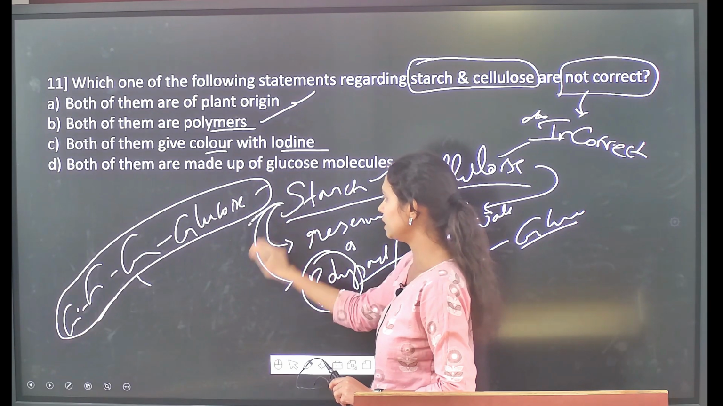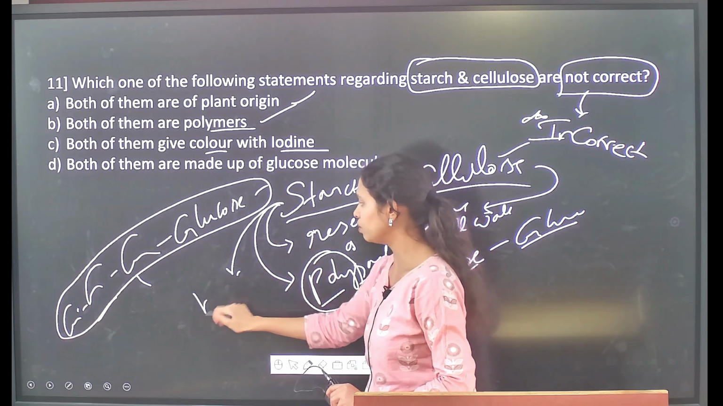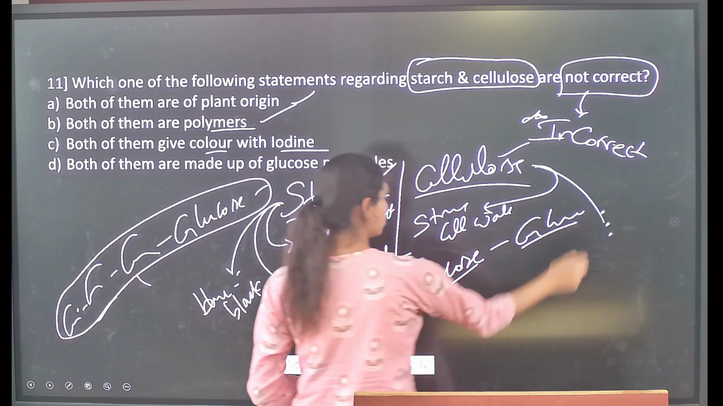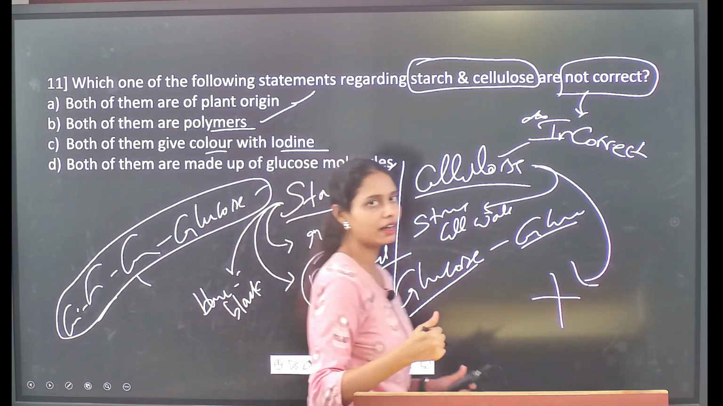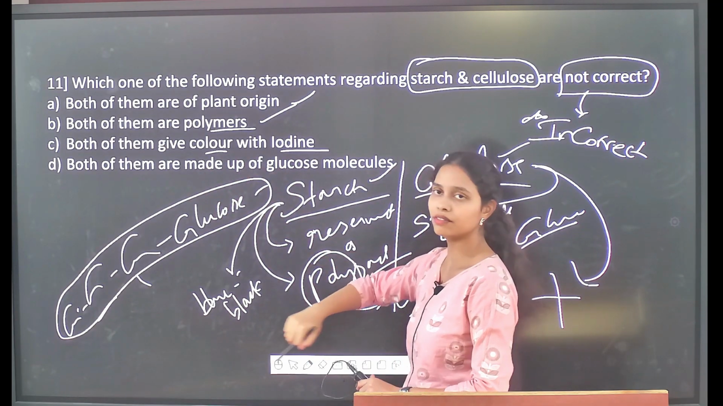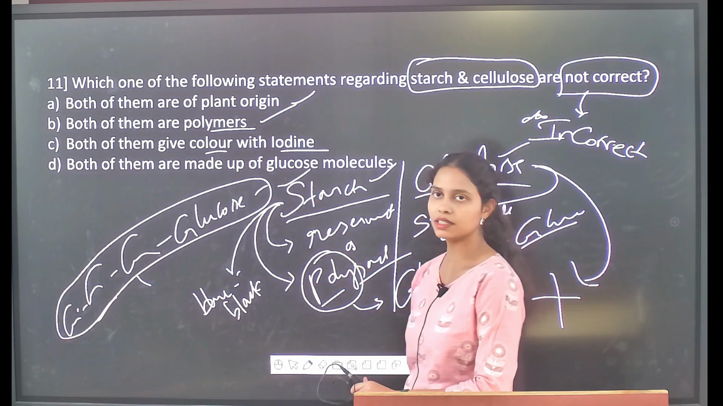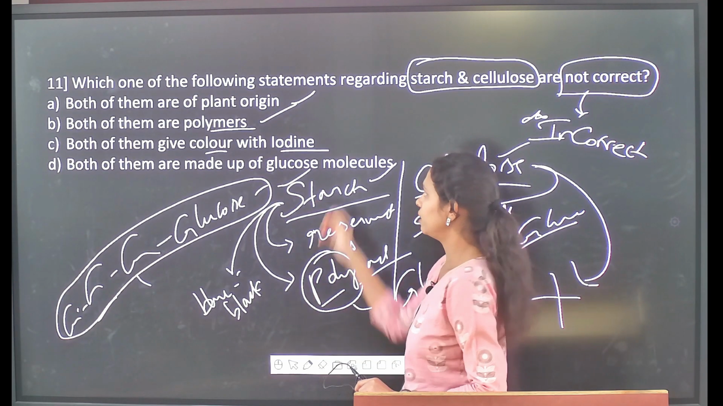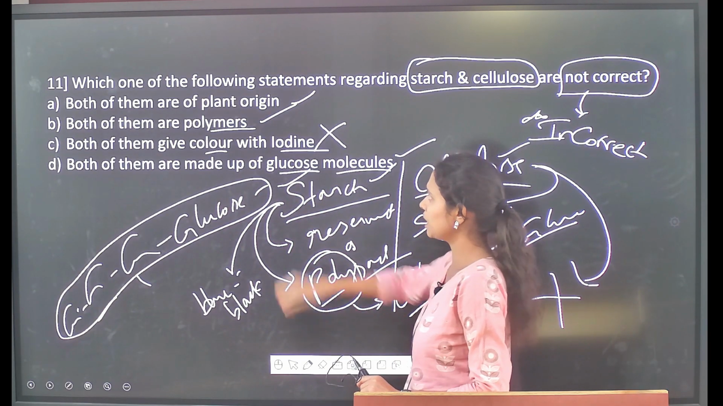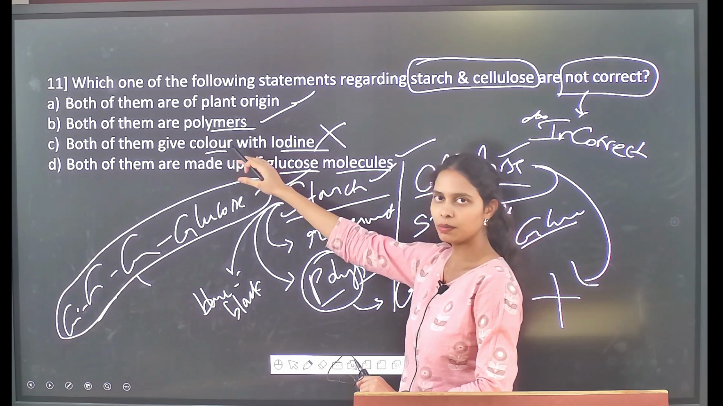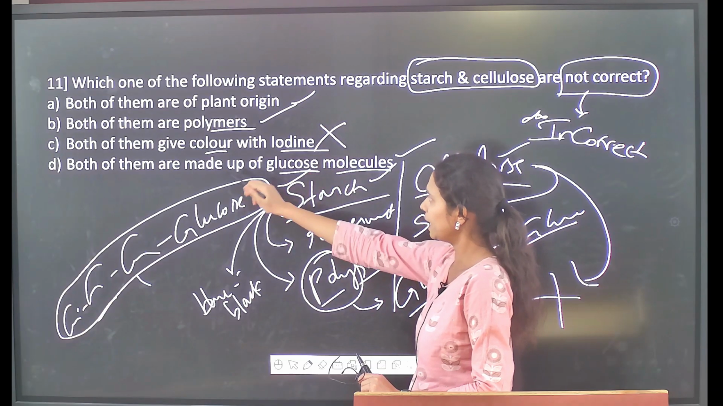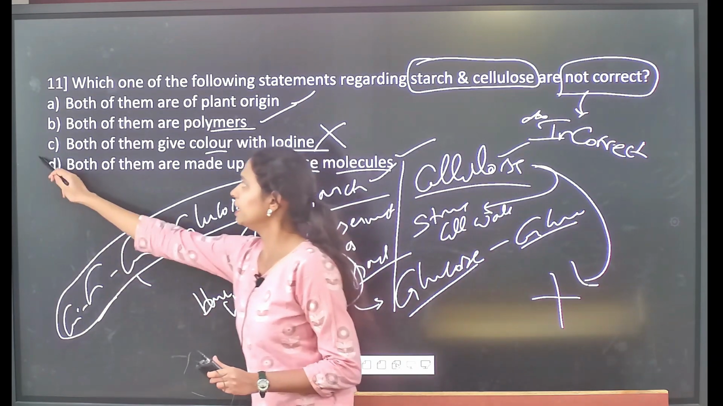Both of them will give color with iodine. First and foremost, in the color test, starch gives a blue-black color with iodine, whereas cellulose doesn't give any significant color with iodine. But it is mentioned that both of them will give color with iodine. Only starch will give color, whereas cellulose doesn't give any color. So C is going to be an incorrect one. Both of them are made of glucose molecules, which is a correct statement, as I told you before. It is a polymer made of small substances called glucose. So all of them are correct except option C. So C is the incorrect statement.